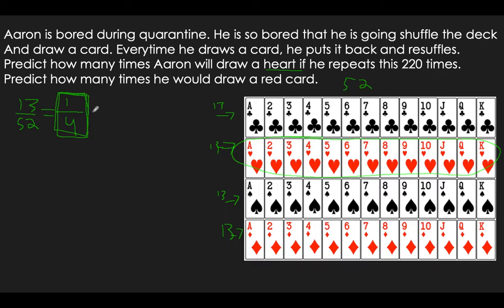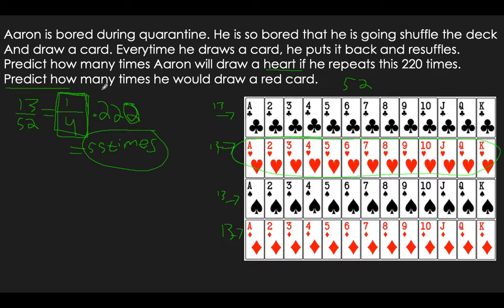I want to do that 220 times. So you would do 1 divided by 4 times 220. Oh, that should be 0.25 times 220, and you get 55 times. So if you do that 220 times, you should get about 55 hearts. Again, prediction doesn't have to happen.